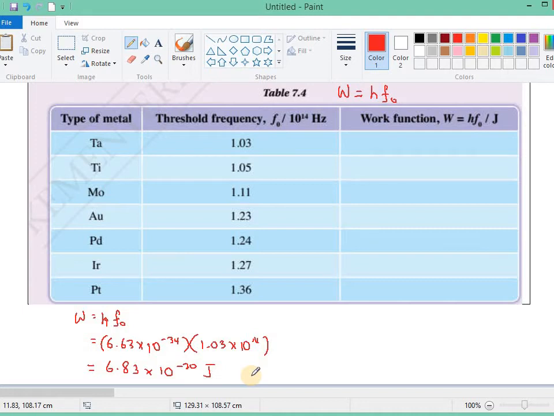So this is the minimum energy needed to dislodge the electron, or to make the electron able to escape the surface of the metal thallium. So the work function is 6.83 times 10 to the power of negative 20 joule.